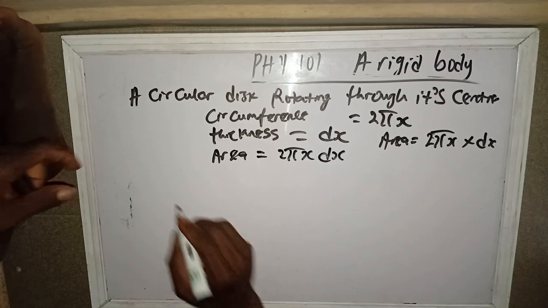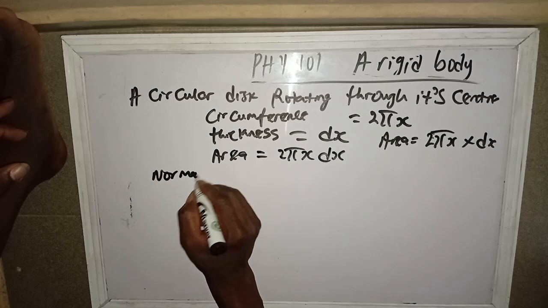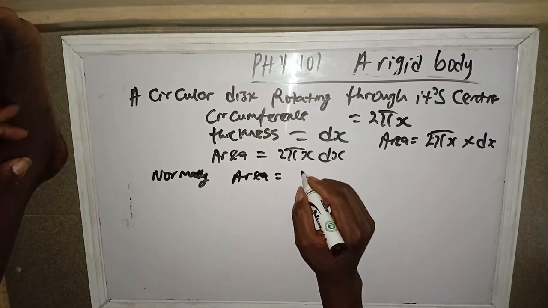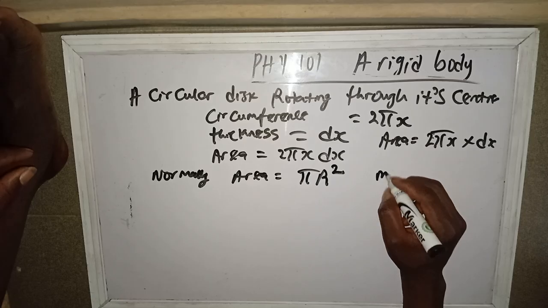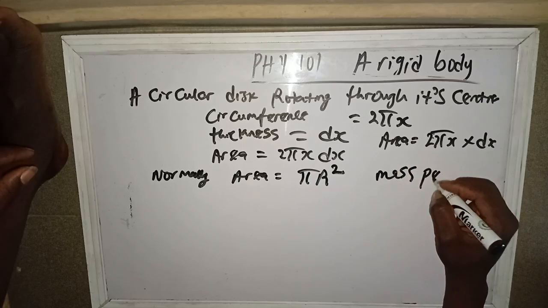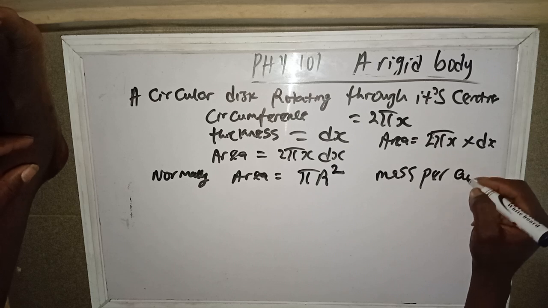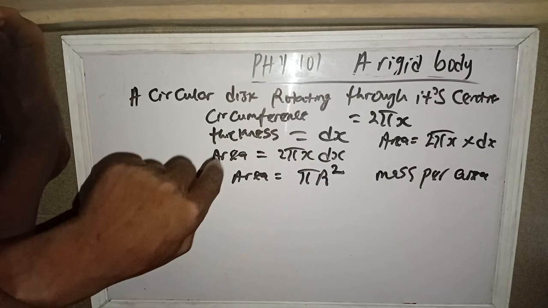We also know that normally area is always pi r square. Are we together? Whereas our mass per unit area is what we call the surface mass density.